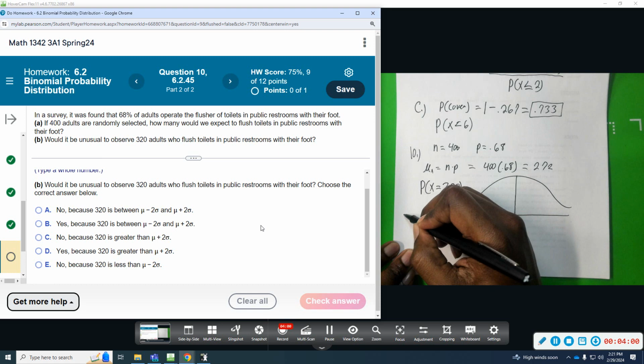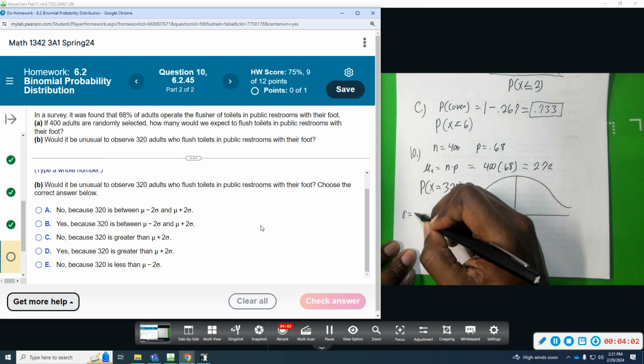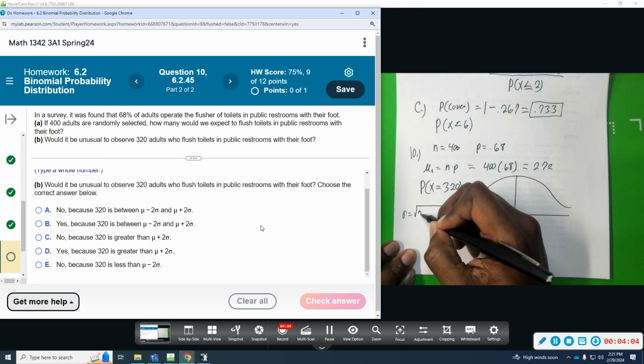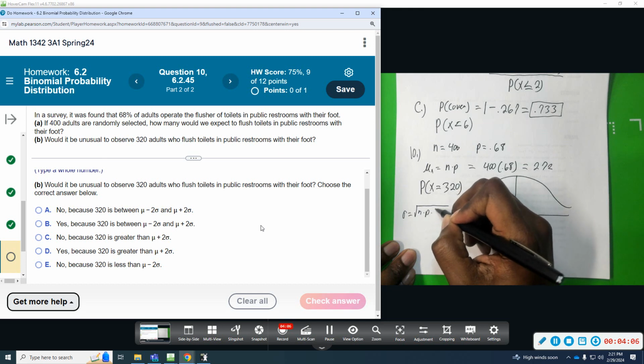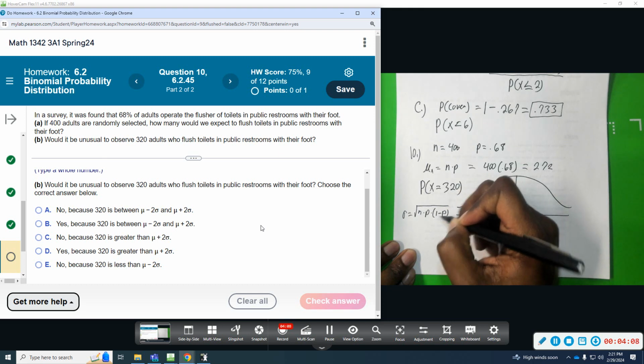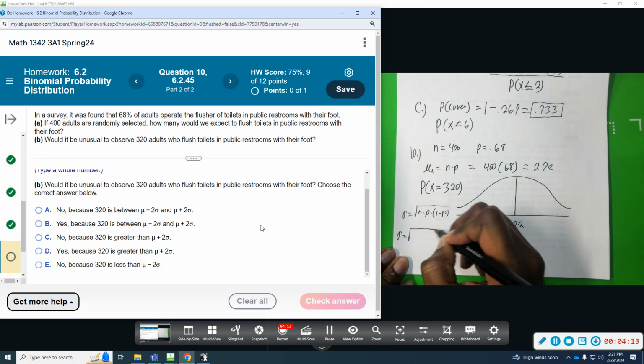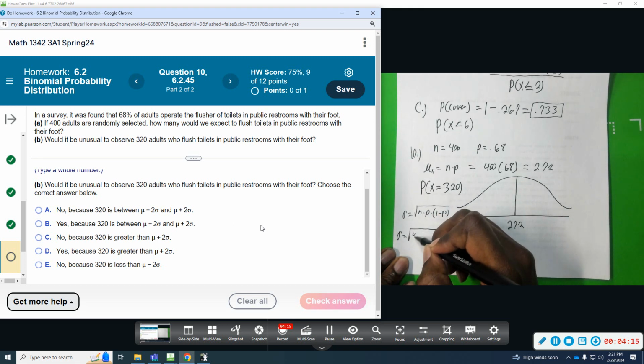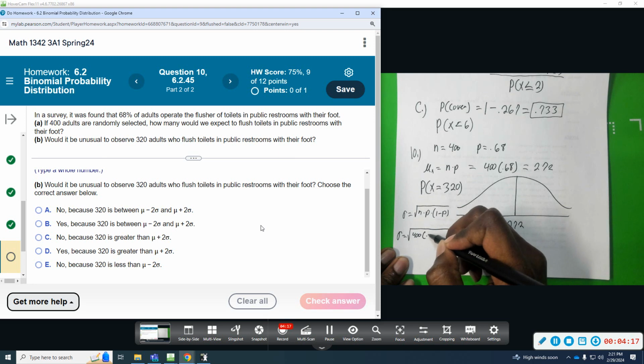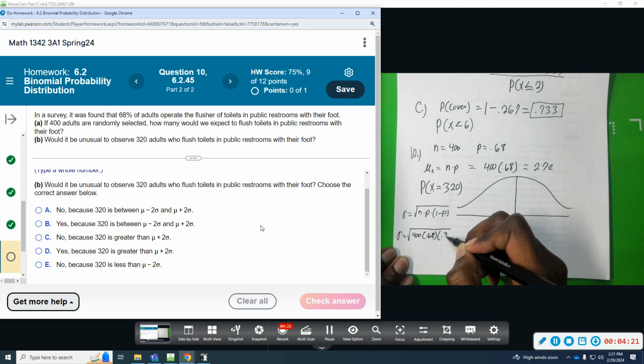So the standard deviation, sigma, is equal to the square root of n times p times 1 minus p, which is the success and failure rate. So we're going to figure out sigma. Sigma would be 400 times 0.68, and then 1 minus 0.68 will be 0.32.